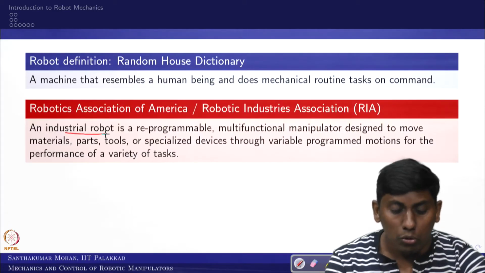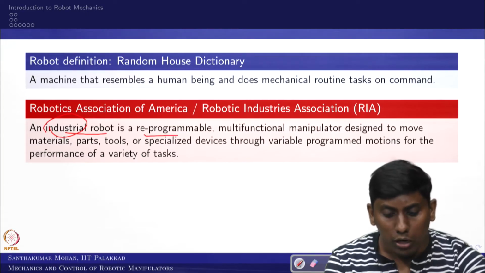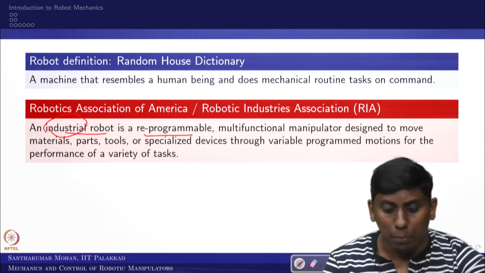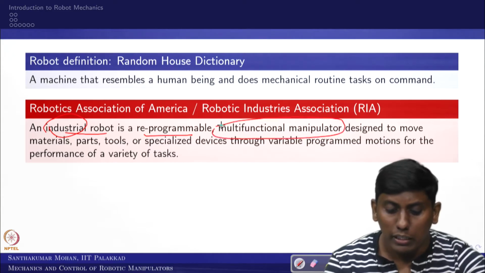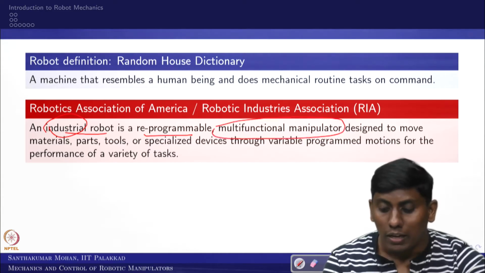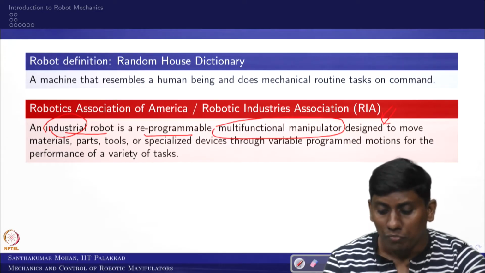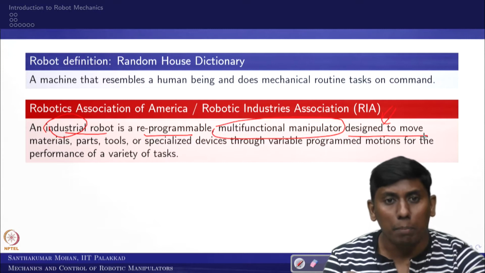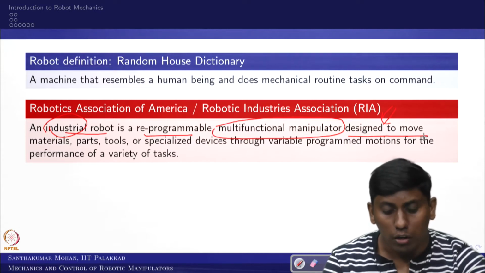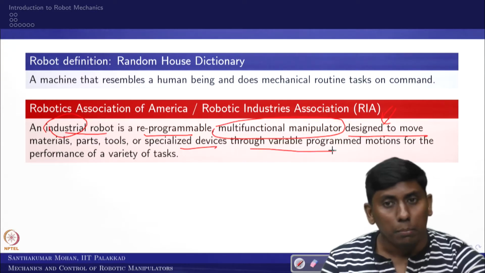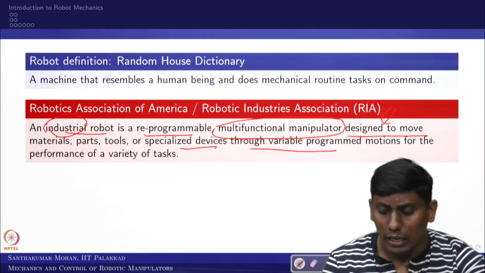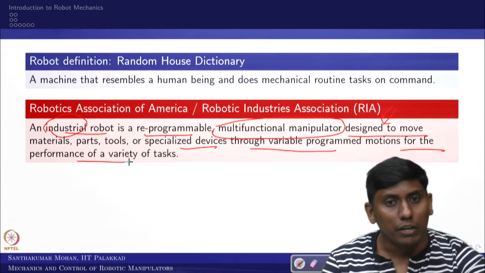An industrial robot, and note that it is specifically an industrial robot, is a reprogrammable multifunctional manipulator designed to move material, parts, tools, or specialized devices through variable programmed motions for the performance of a variety of tasks.